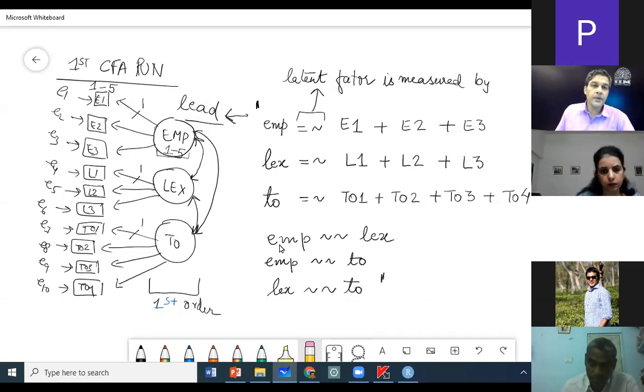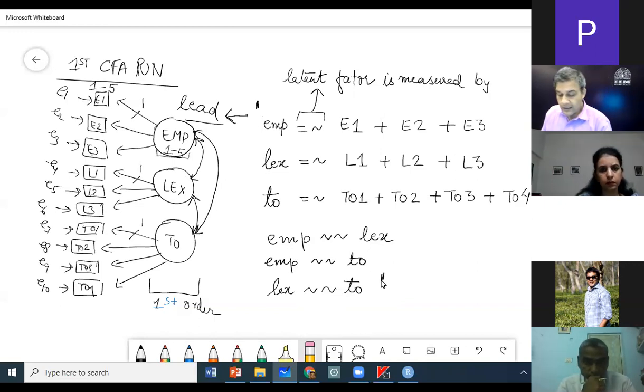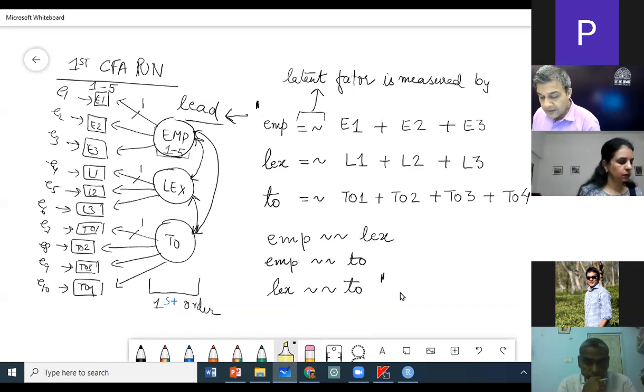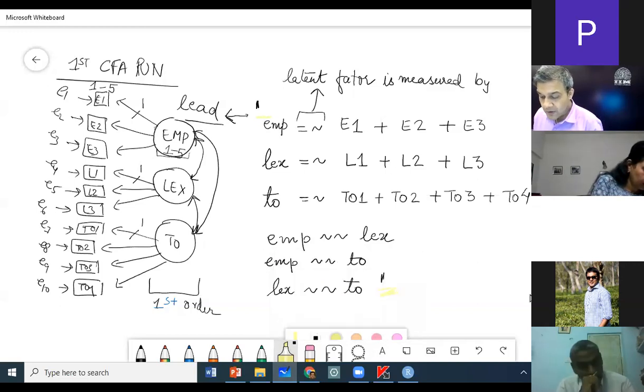And then we said EMP ~~ LEX. EMP co-varies with LEX. So we are modeling these double direction arrows between these latent factors. So we said EMP ~~ LEX, EMP ~~ TO, and LEX ~~ TO, right? And then we said that we will put the whole model declaration within single quotes. This is the single quote here, and this is the single quote here. So that is what we had done.